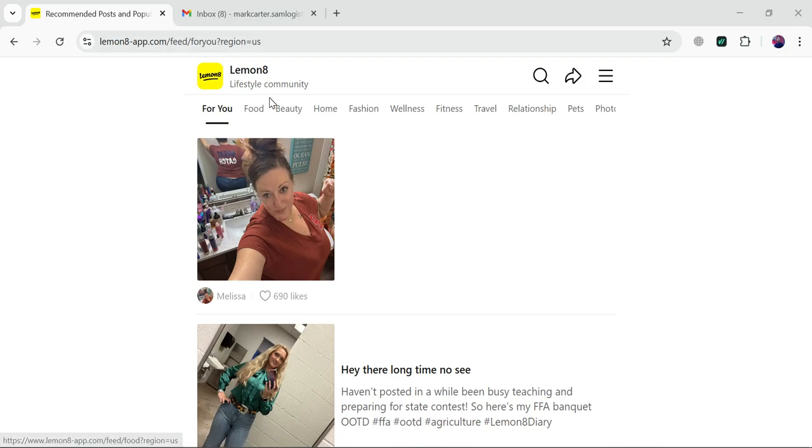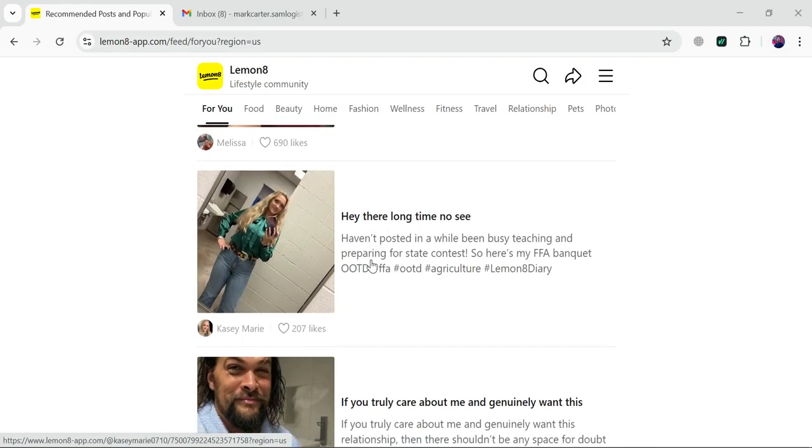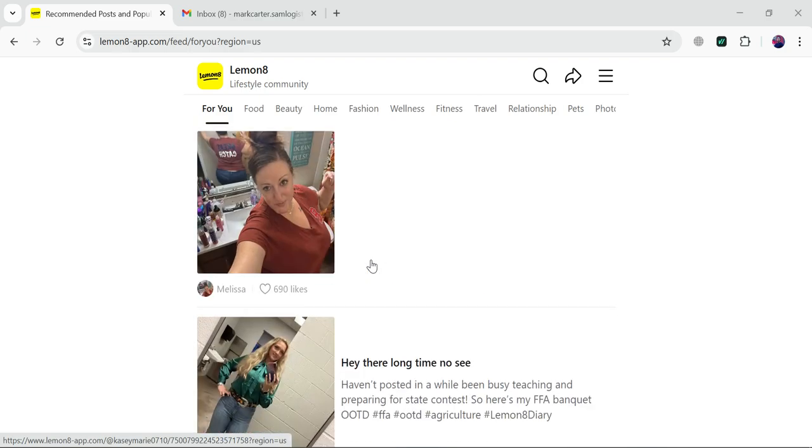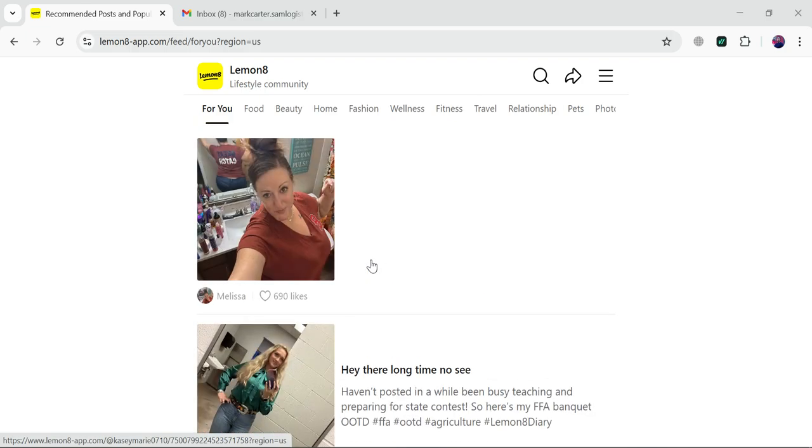When you sign up on the application, you will get a For You section like we used to have in TikTok. It's a kind of TikTok version but in the form of posts, where people have posted their pictures and written text according to their posts. That's how you can also create your own post regarding your business, and you can also post behind the scenes of your business on this platform.